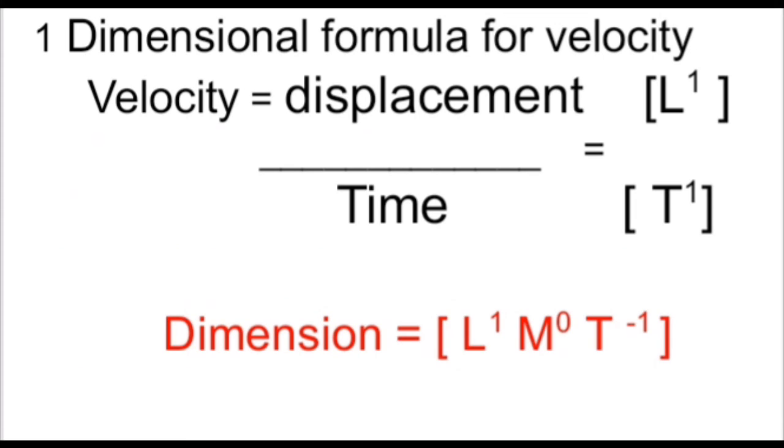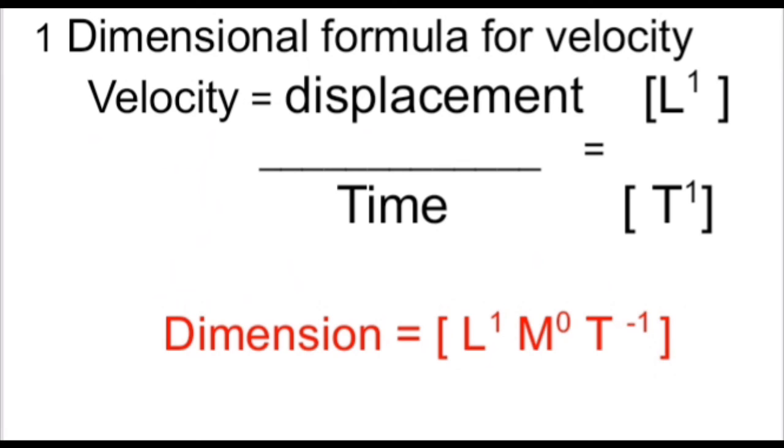Dimensional formula for velocity. We all know that velocity is displacement upon time. Now displacement is measured in length, so we write this as L1 because displacement is in length. Length means meter. Meter is L1, so here we write L1 upon time. Now time is measured in second. Second, that is only one power, so we write T1.